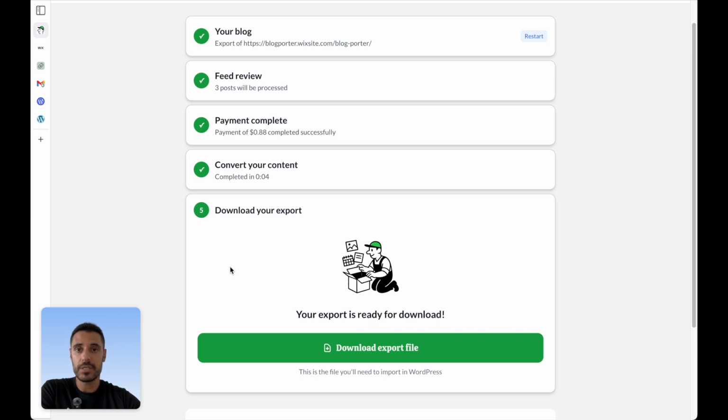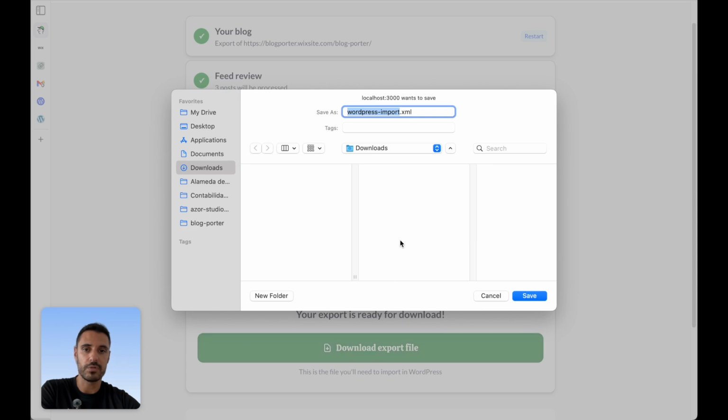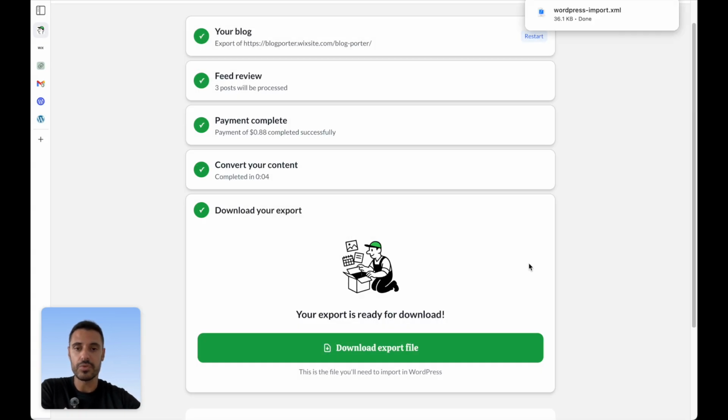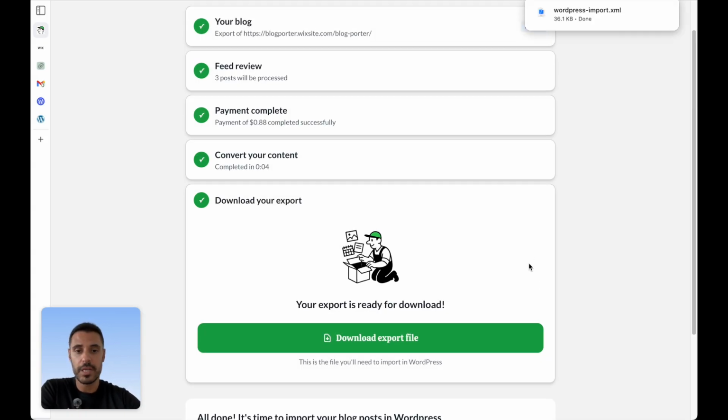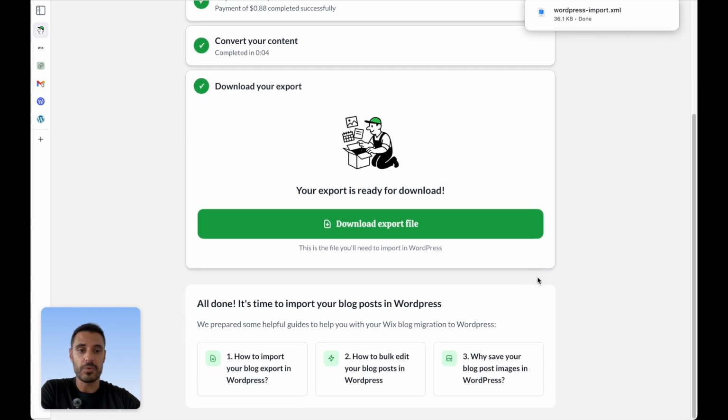But essentially, the next step is just to download the file that we have created for you in BlogPorter. So you just click here to download, you add it to your download folder, and then this is what you'll need to import in WordPress. At the end of the page, there are also some guides to help you with this transition. So if you don't see the video, you can also just open one of these guides and you get the same information. All right, that's it from the Wix point of view.